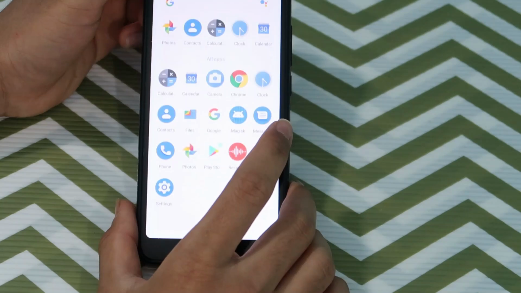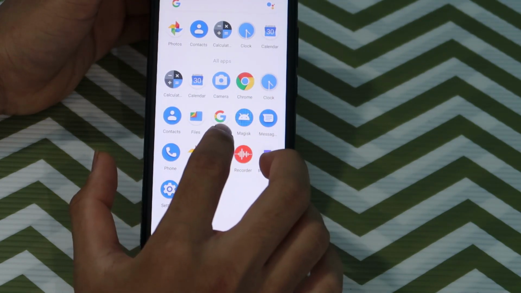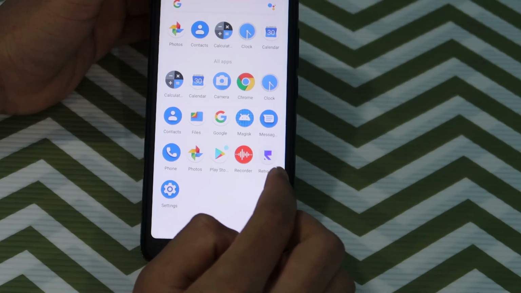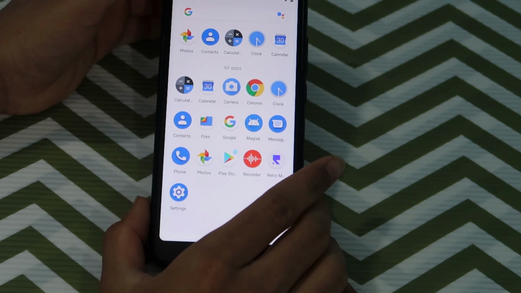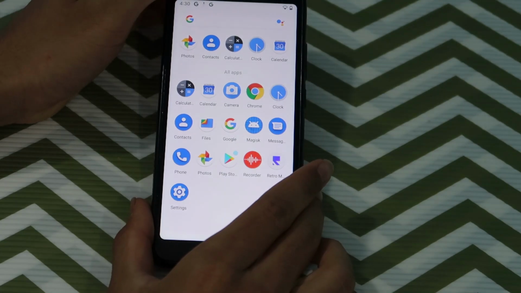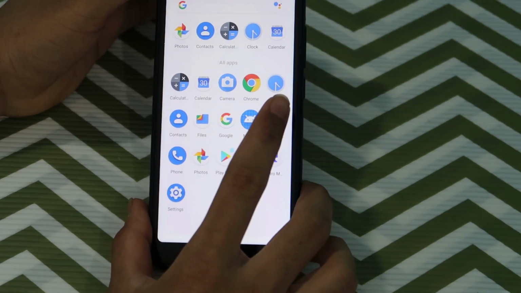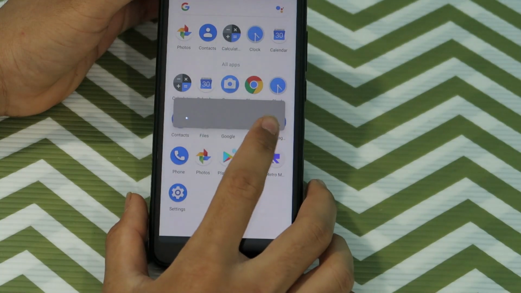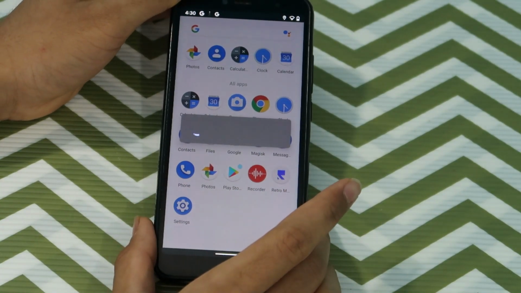Okay, let's go back, and as you can see, there are apps like Chrome, Google Play Store, and several other apps. You'll not find the gallery inside it because Google Pixel doesn't have a gallery actually. So this is the Magisk app which we had downloaded, which we have to just update, and let me see more about it.